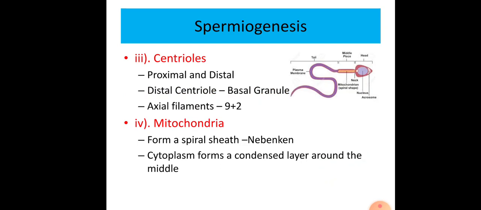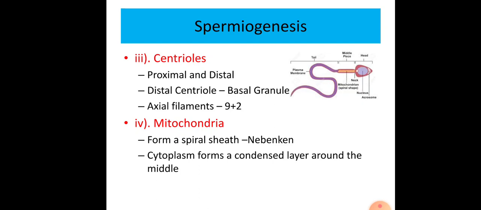It forms the tail also. In this axial filament, 11 fibers are present, which are arranged in a 9+2 arrangement, as in the case of cilia. Okay, the next change occurs in mitochondria.